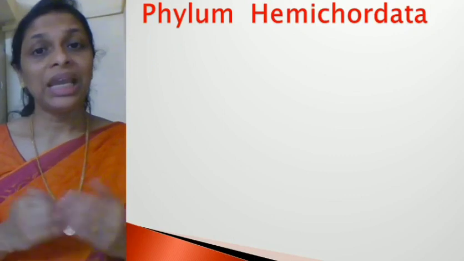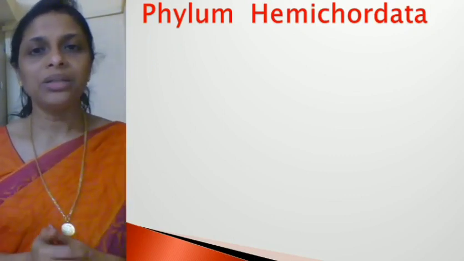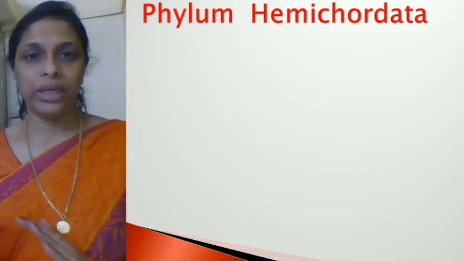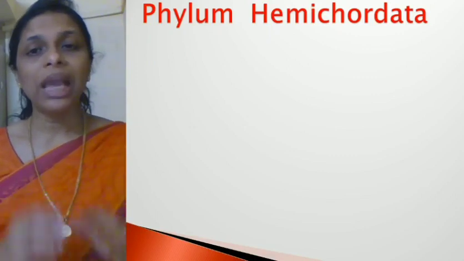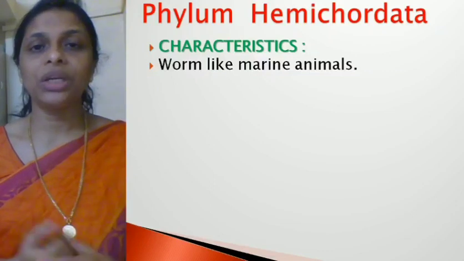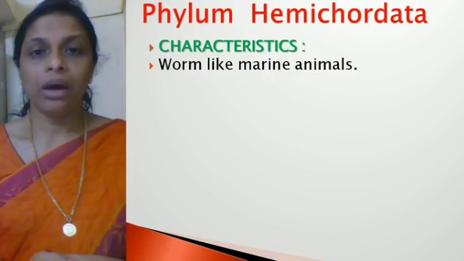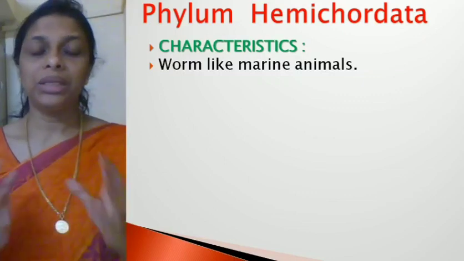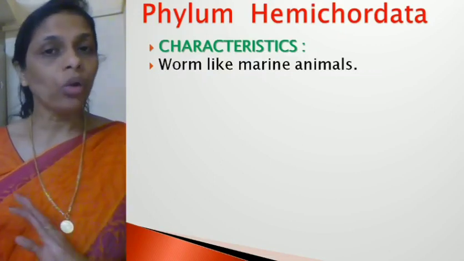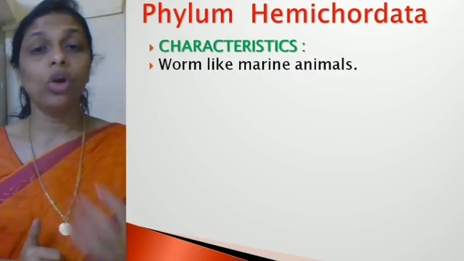That is phylum Hemichordata. From the word itself, it's very clear. Hemichordata means they are not completely chordates, but they possess some features of chordates. That is why they are called Hemichordata. Now let's see what are the characteristic features of Hemichordata. These Hemichordata members are marine animals, exclusively marine. They are found only in sea water. They are not found in fresh water. They can survive only in sea water or salt water.